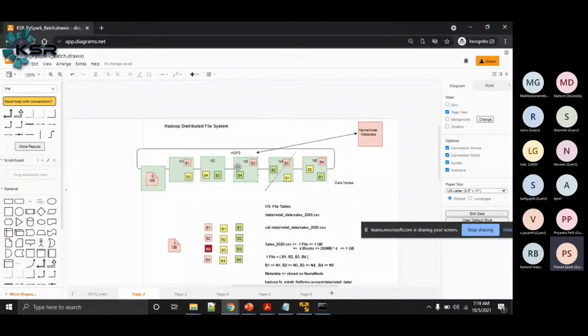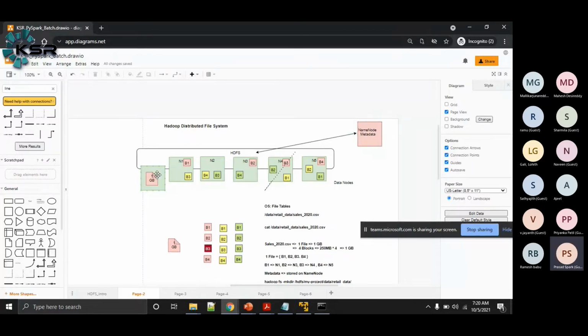Once the client has written that file to HDFS, the client itself will send the metadata to the name node, saying this is the file, these are the blocks, these are the places where they are replicated, and this is the checksum of each block. So that will be available in the metadata.